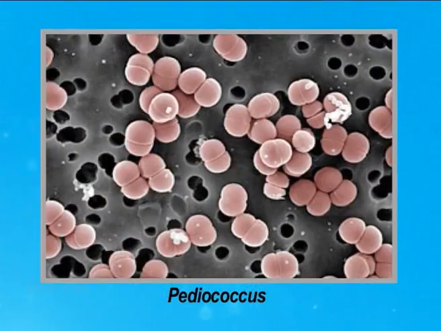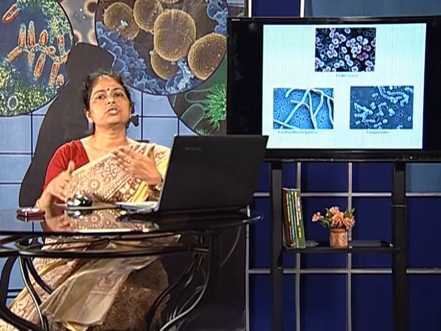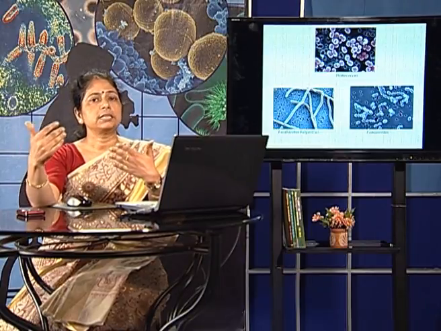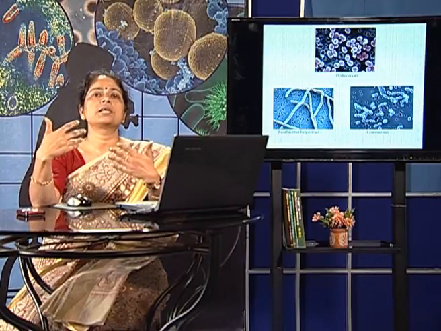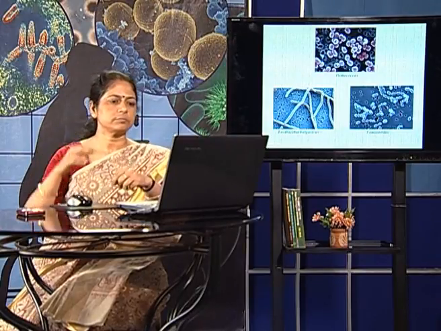In the case of Pediococcus, they are round in shape. They may occur in clusters or they may be identical. However, in the case of Lactobacillus bulgaricus, they are rod-shaped. These rod-shaped bacteria are joined to one another, forming a chain-like structure. This is a particular characteristic feature of Lactobacillus bulgaricus.